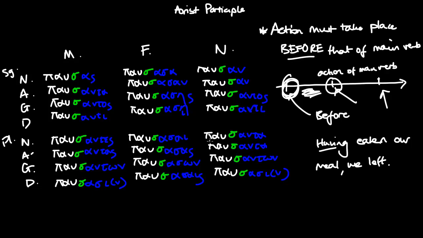So the aorist participle uses basically just the aorist stem. We already discussed how to form the aorist indicative, like epausa. Well, here you just take off the augment from that and the ending, so you're left with paus, okay, which we've got here. Right, the stuff that I'm highlighting.